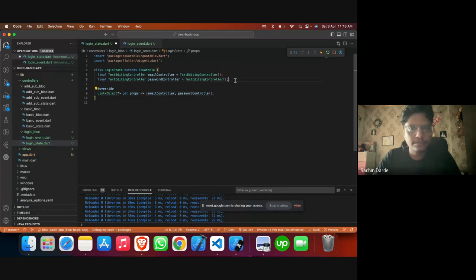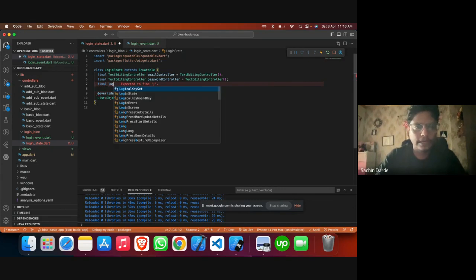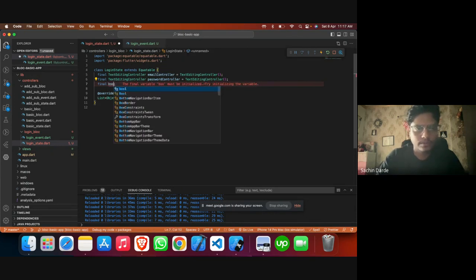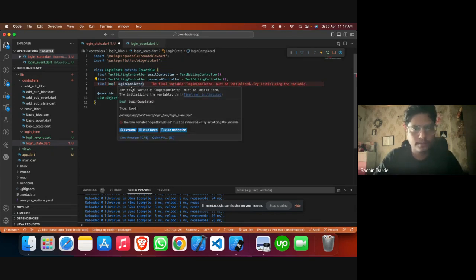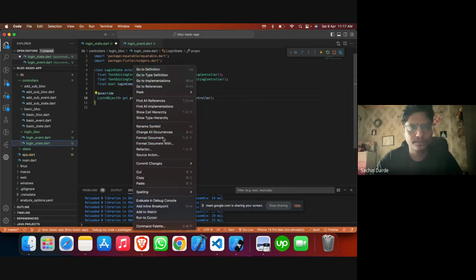But we'll need to have one state where we are going to make the listener point to. For example, we'll have one variable which makes sure that the login has been successfully completed or not. So for that, let's say loginCompleted. You can give it any name you want. And the value for that is going to be false.